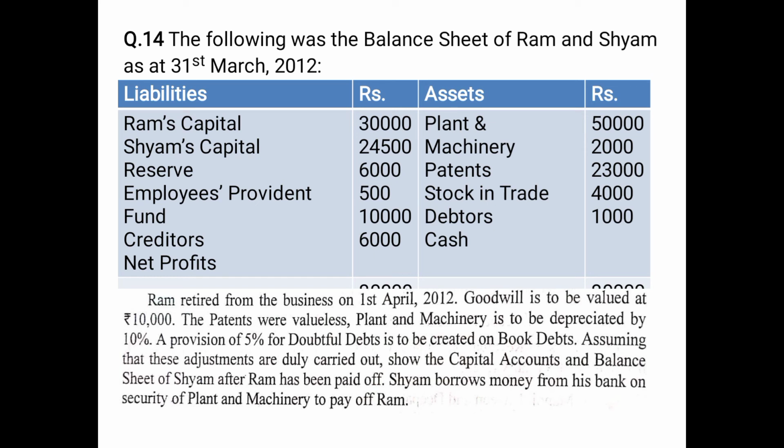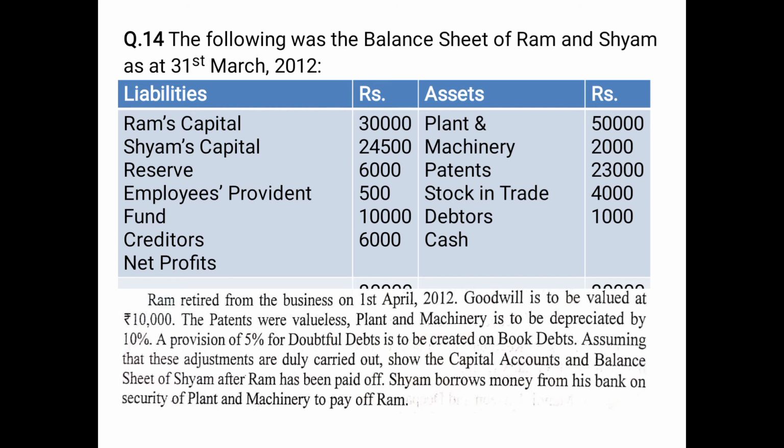The patents were valueless. That means the value of patent has decreased to 0. So it will be shown on the debit side of revaluation account as 'to patents 2,000'. Plant and machinery is to be depreciated by 10%. The plant and machinery value is 50,000, so 10% will be the depreciation. That means it is a reduction in the value of plant and machinery. So 5,000 will be shown on the debit side of revaluation account as 'to plant and machinery 5,000'.